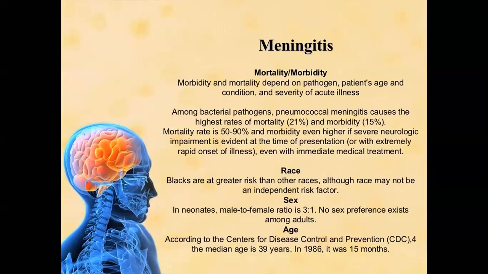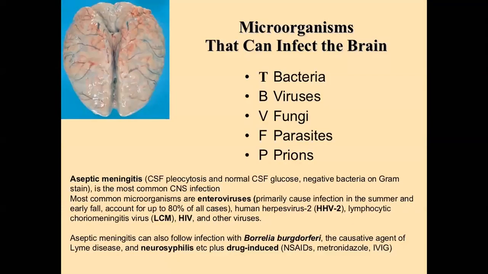Blacks are more resistant than white persons to the development of meningitis, and the male to female ratio is 3 to 1. So meningitis is more common in males as compared to females. The age is not specified. Meningitis may occur in neonates, children, adults, and old age patients.